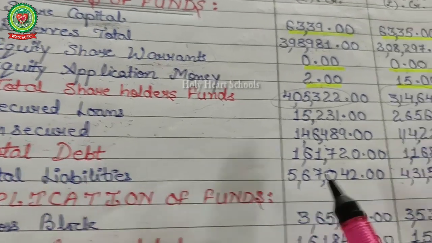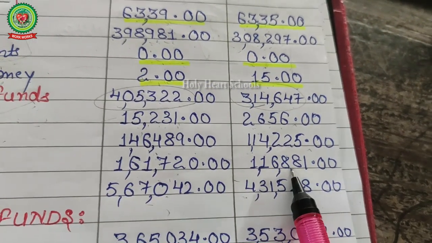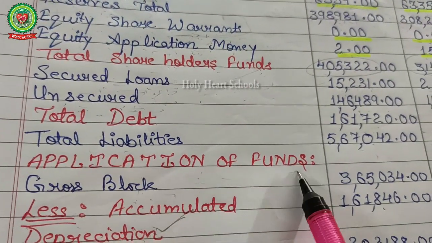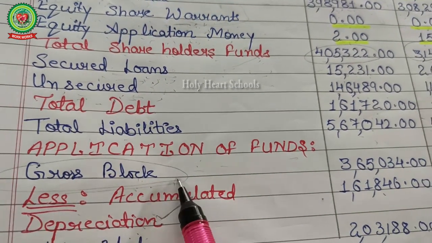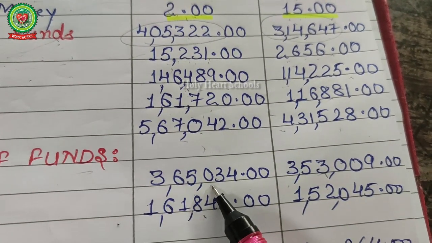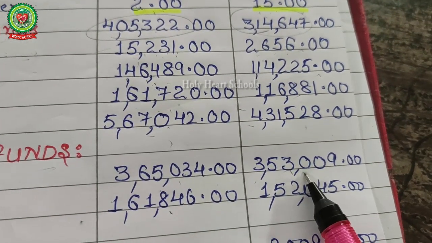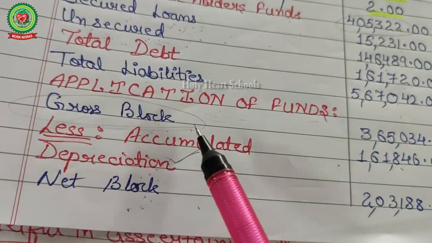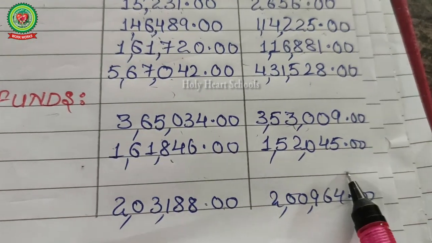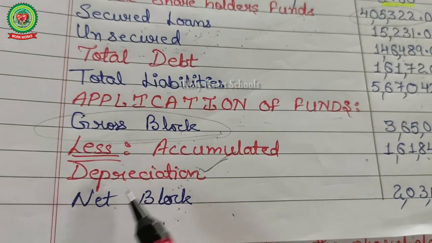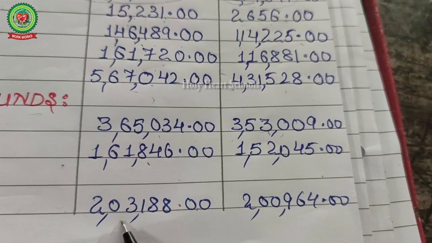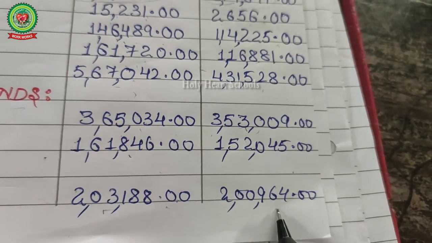Total debt, total liability is also provided here. See, this year it is more as compared to last year. Next, total liabilities. After this, application of funds, gross block. Gross block means total assets value. Total assets value is more in 2019 as compared to last year. Accumulated depreciation, meaning the decrease in the value of fixed assets, is also more. When you deduct depreciation from the gross block, net block is your answer, and it is more as compared to last year.